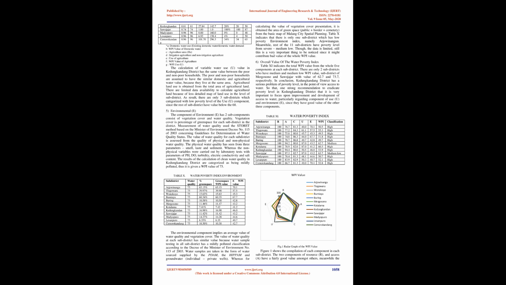The level of education is calculated from the number of people who have a minimum education, senior high school, regarding the 2015 Minister of Education and Culture regulation that compulsory education for Indonesian citizens is 12 years. All respondents in Kedungkandang District have a good level of health. The following Table 6 displays the value of the WPI of capacity, C, component in the district as the average value of health level, education level, and Gini index.